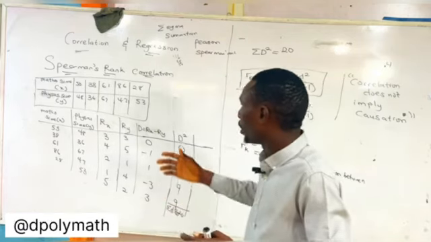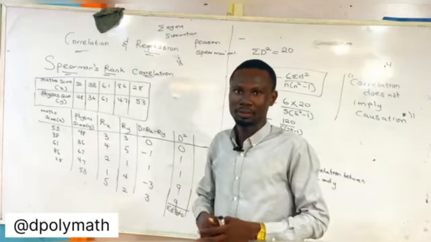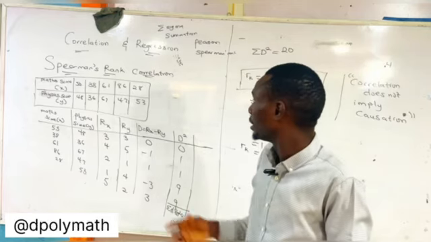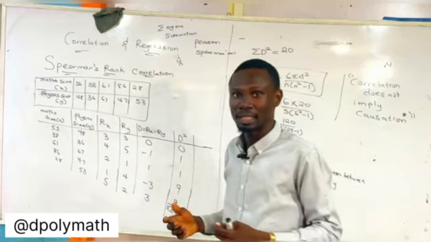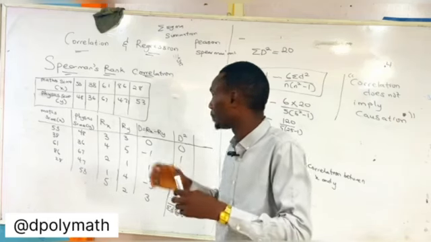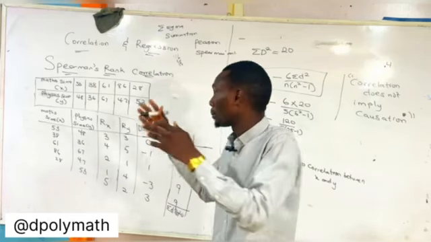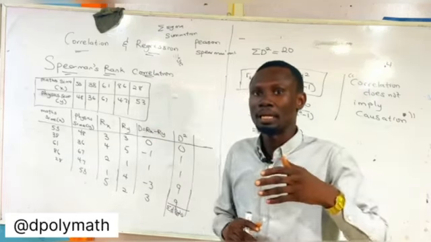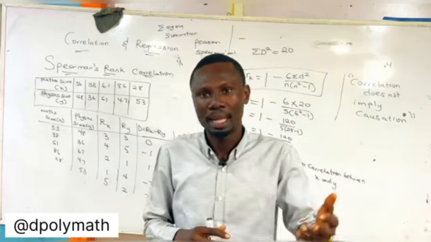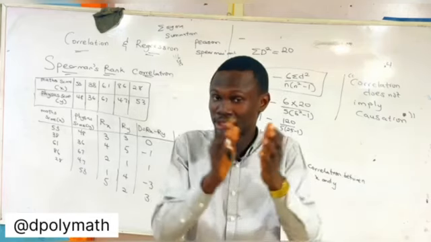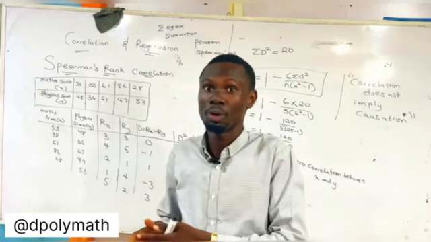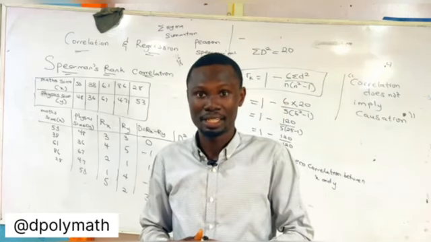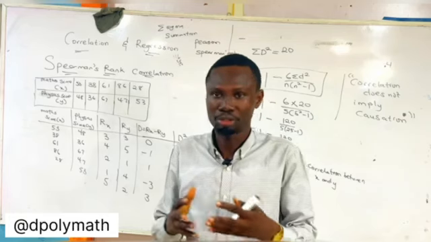For example, in the first example that we looked at, the Pearson product, our correlation was 0.97. There's a strong relationship between math and physics, or quantitative and the other. Now, it does not mean that because there's a relationship, you scoring high in math means that you score well in physics. Although it can happen, it does not mean it.